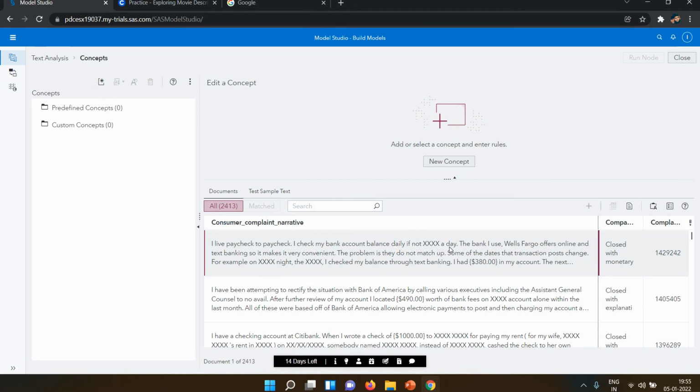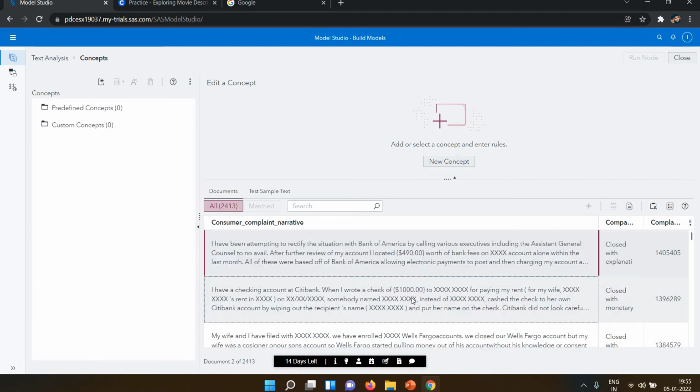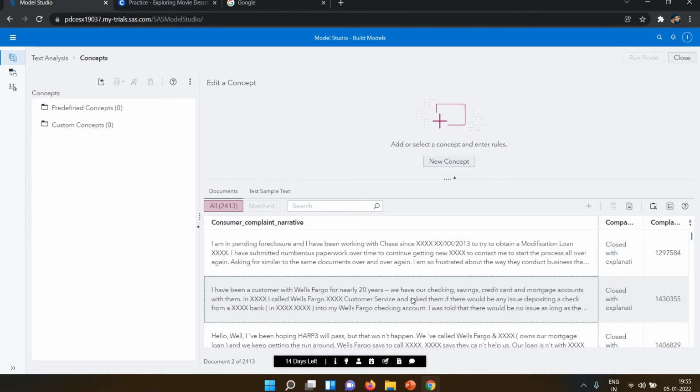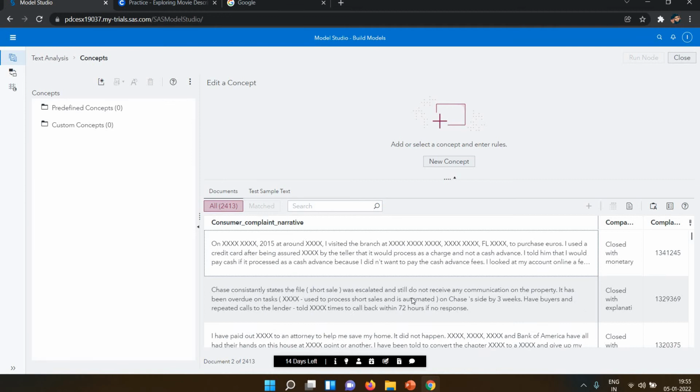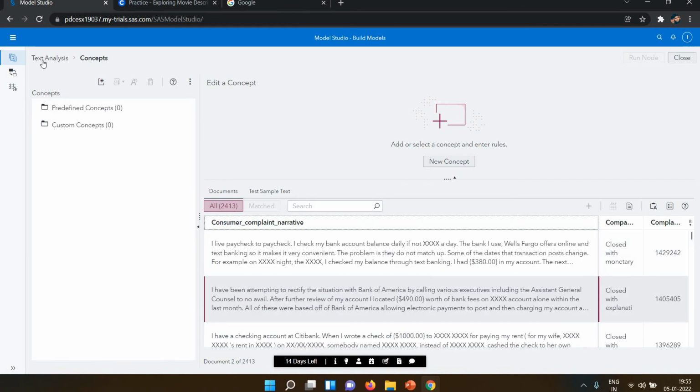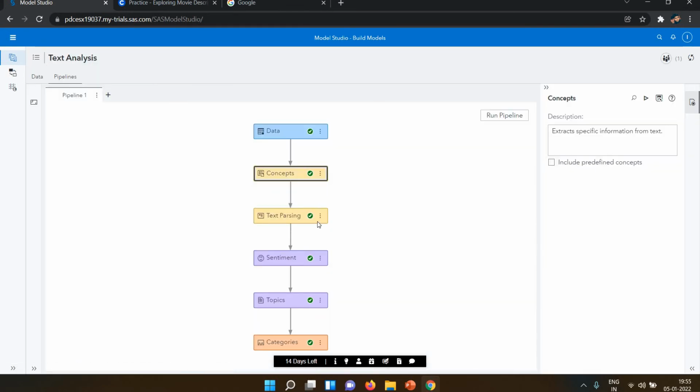If not in the day, the bank I use. Okay, so this is the complaint of the customer, related to the bank. Complaints are closed, and many complaints are available here. This is heavy data. So this is about how we are doing it, these are the concepts.